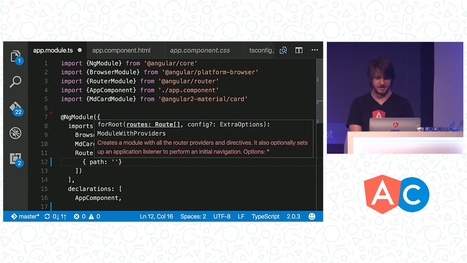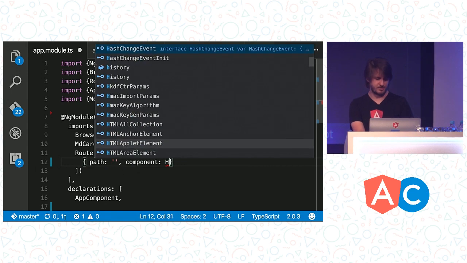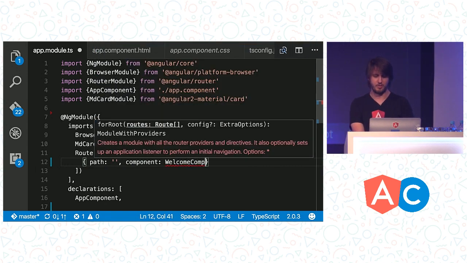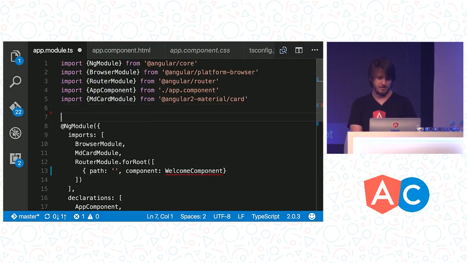So we're going to use a very simple setup here. And we'll say when we do it to an empty path, we're going to use a component. And we're going to do our, I believe I called it my welcome component. I'll import that in just a second. So we'll bring in my welcome components from ./welcome. See, Car is way faster. I hate going after Car because I feel really bad.